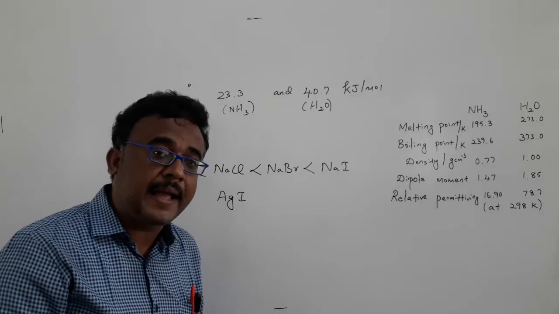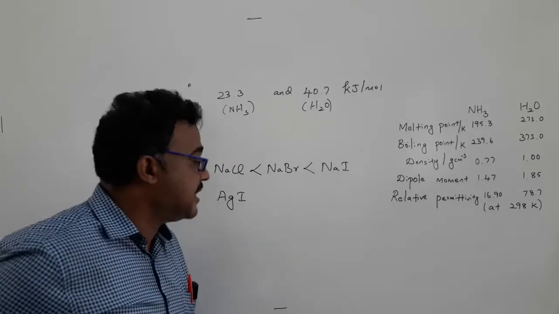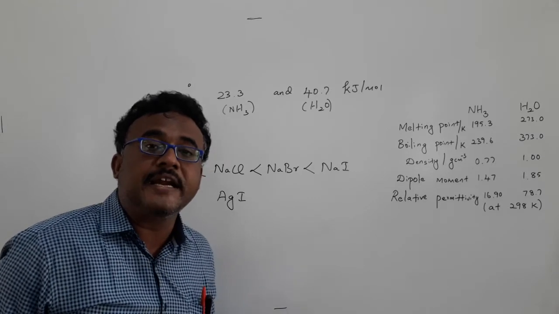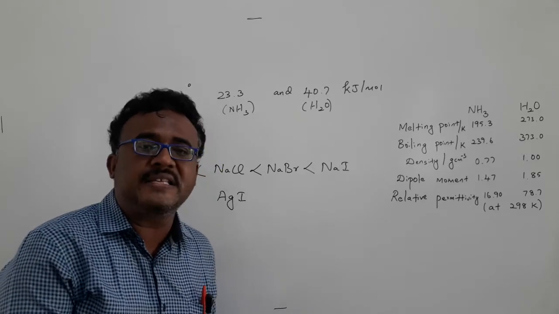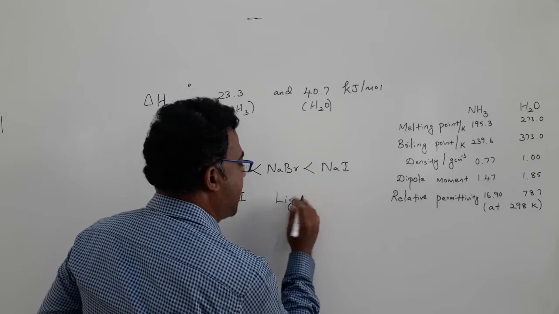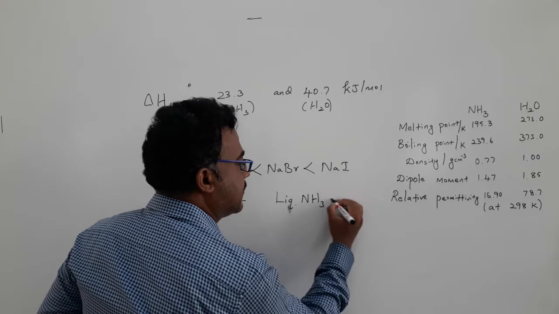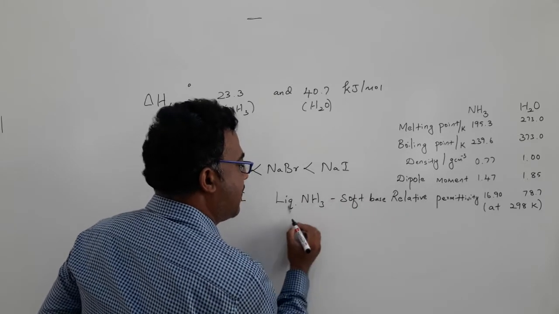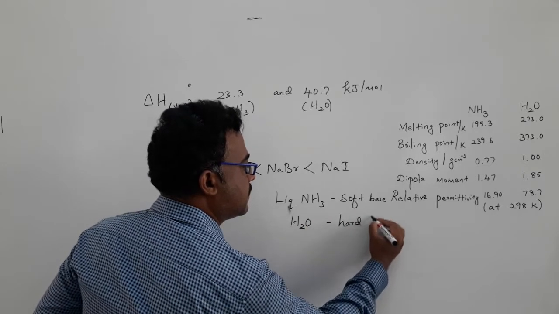But if we take liquid ammonia as a solvent, almost 250 grams of silver iodide readily dissolves, because liquid ammonia is a kind of soft base, but water is a kind of hard base.